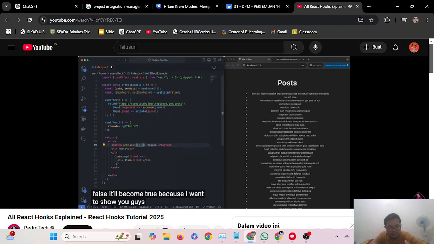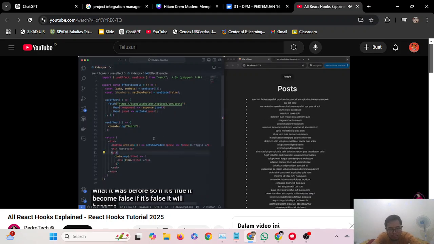Because I want to show you guys exactly what this useEffect dependency list does. So to do that, we'll just set show Pedro, and we'll do that by setting the value of set show Pedro equal to the opposite of what it was before. So if it's true, it'll become false. If it's false, it'll become true.